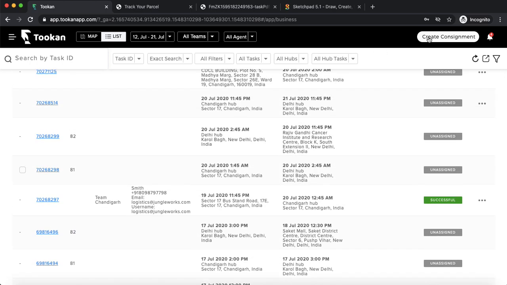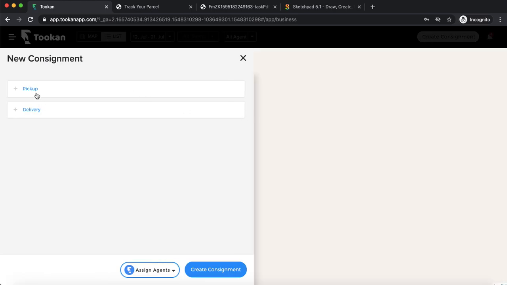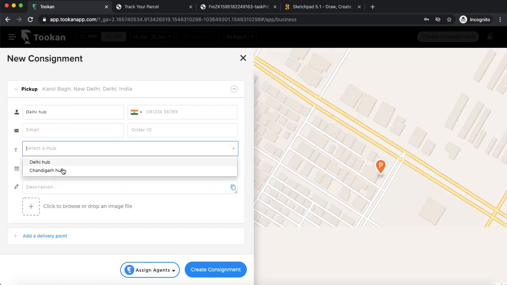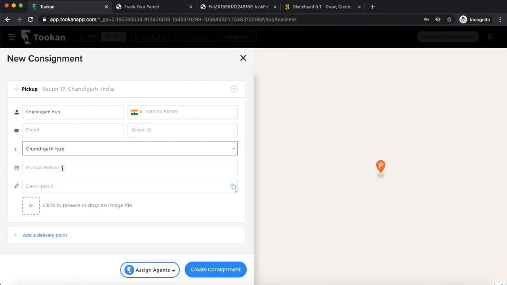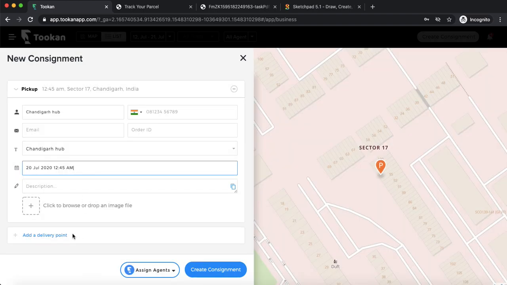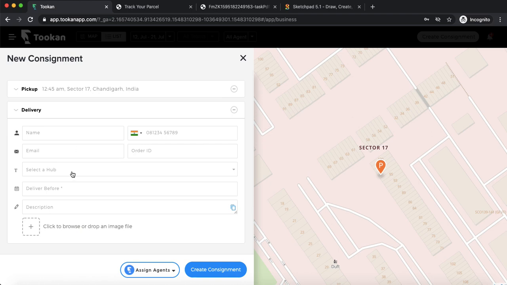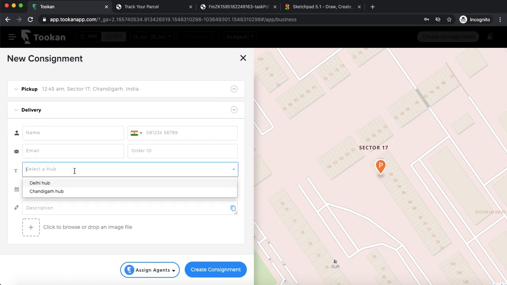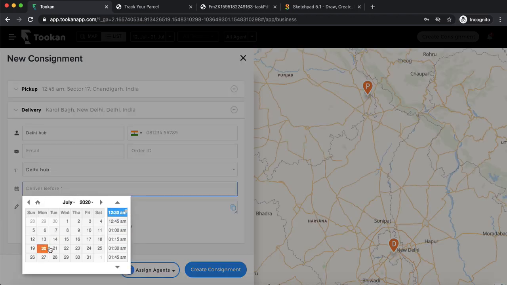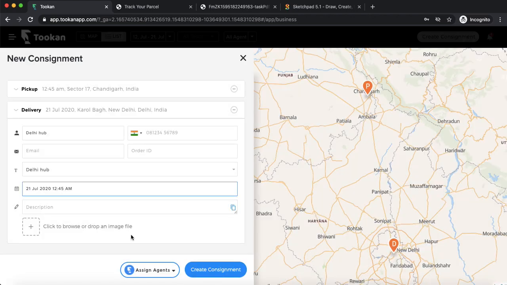You'll just go here, click here, and create a consignment. I'll select the manager of Chandigarh hub. So I'll just create a consignment from Chandigarh to Delhi, right? Because I have certain orders which are going from my location to the Delhi hub. So I just select and I have created a consignment.